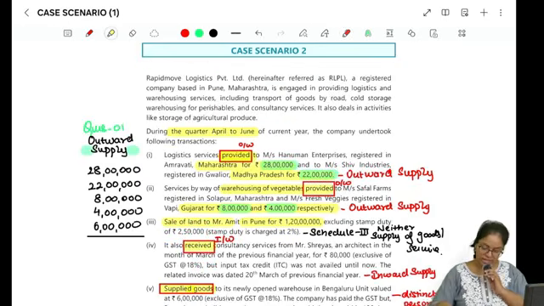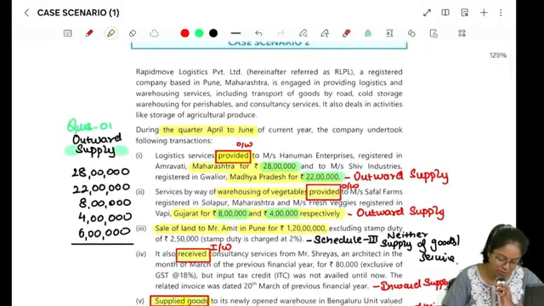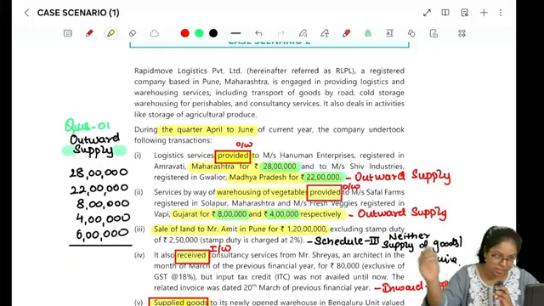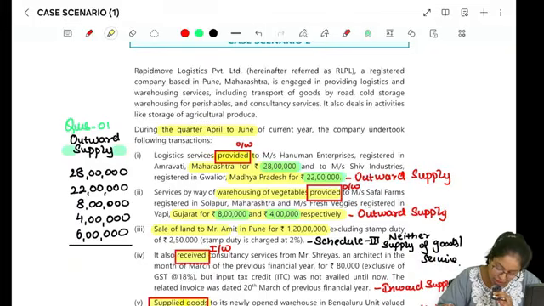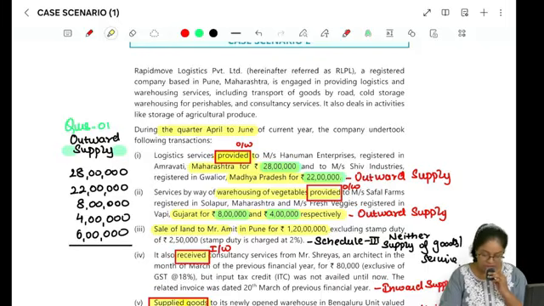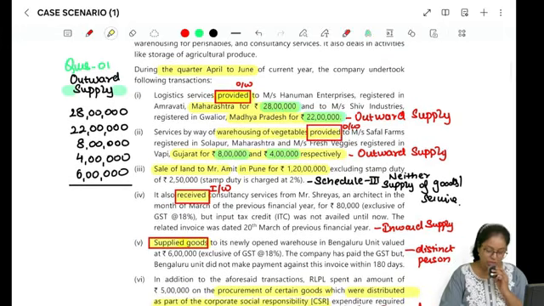So let's start with case scenario 2, which says that Rapid Move Logistics Private Limited, a registered company in Pune, Maharashtra, is engaged in providing logistic related services and warehousing related services, including transport of goods by road, cold storage, warehousing for perishables and consultancy services. During the quarter April to June of the current year, the company undertook the following transactions, okay?